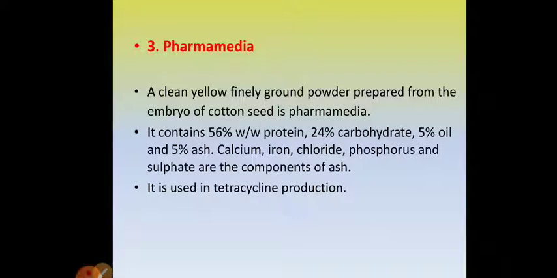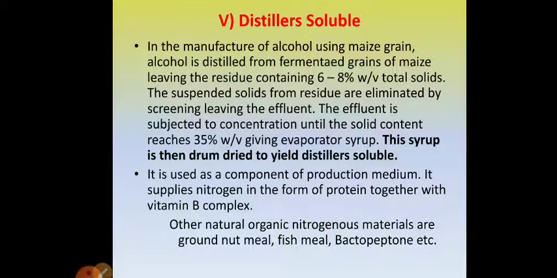The other components of ash are calcium, phosphorus, iron, chloride and sulfate. This pharma media is used in tetracycline production. Okay. Now the next class of raw materials is distillers soluble. Now what is distillers soluble?